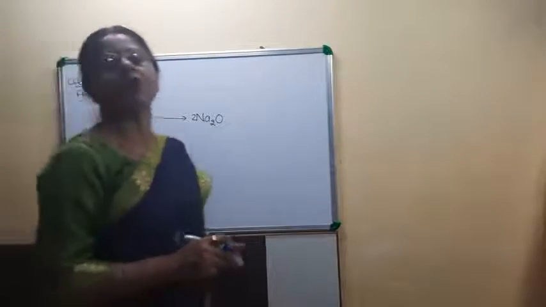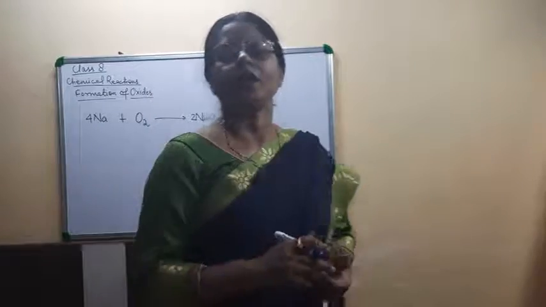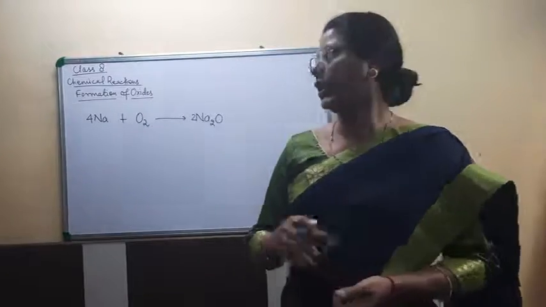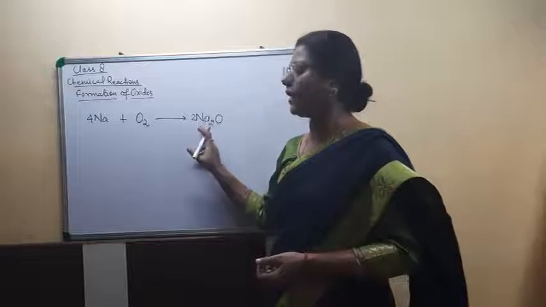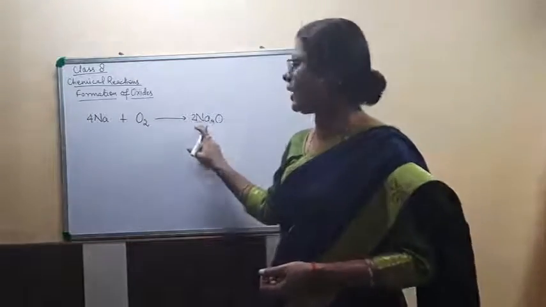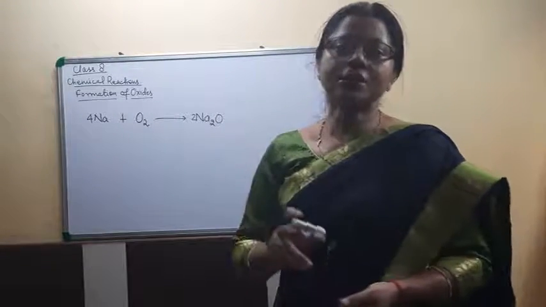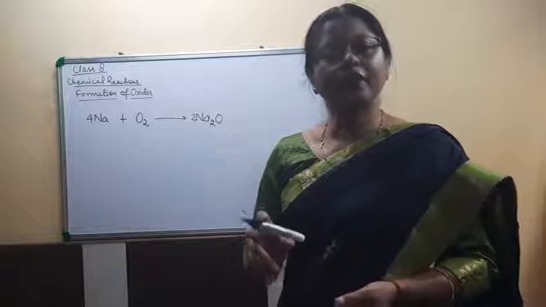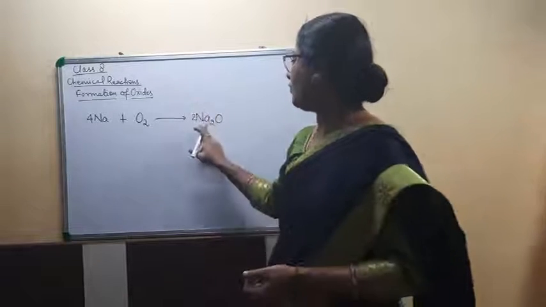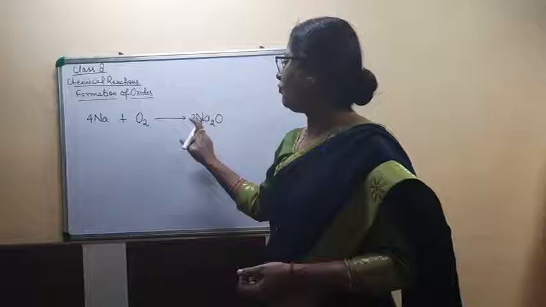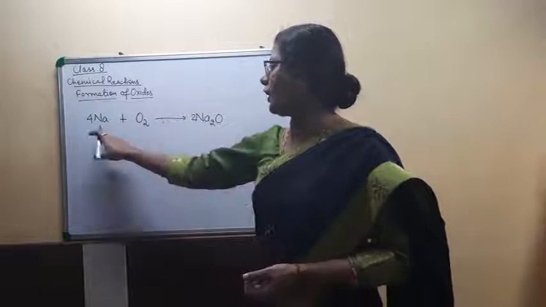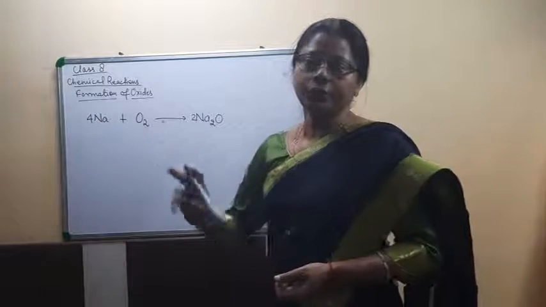Means sodium, when it reacts with oxygen, forms sodium oxide, which has the formula Na2O. As sodium has the valency 1 and oxygen has the valency 2, we interchange the valency and the formula becomes Na2O. For balancing the equation, we have to write here 4 and here 2.